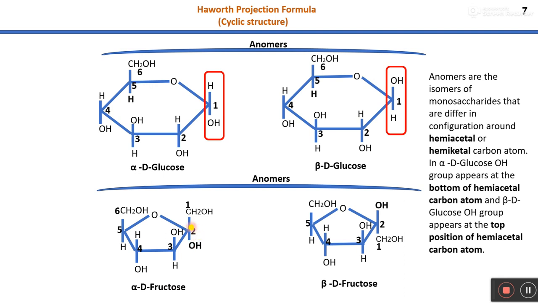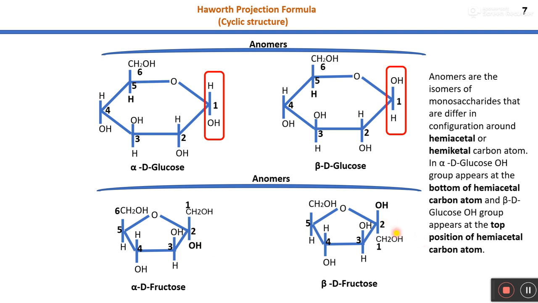Here the hemiketal carbon atom is carbon number 2, and the hydroxyl group is present at the top of the hemiketal carbon atom, and it is known as beta D fructose. So both alpha D and beta D fructose are isomers of D fructose, and these two isomers are known as anomers of each other, because they differ in configuration around the hemiketal carbon atom, and here the hemiketal carbon atom is carbon number 2.